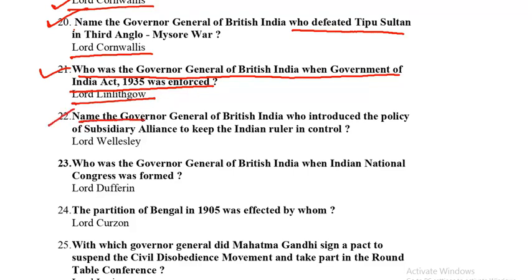Next question is name the Governor General of British India who introduced the policy of subsidiary alliance to keep the Indian rulers in control. Answer is Lord Wellesley.